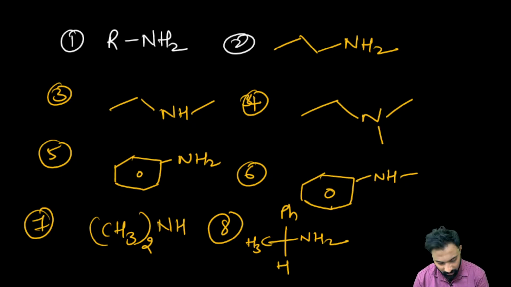Now tell me, how many of the following will give you the carbylamine reaction? Now give the numbering.